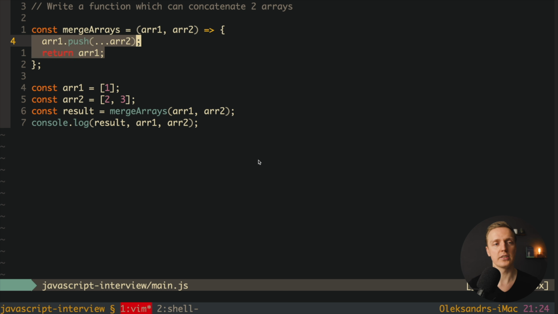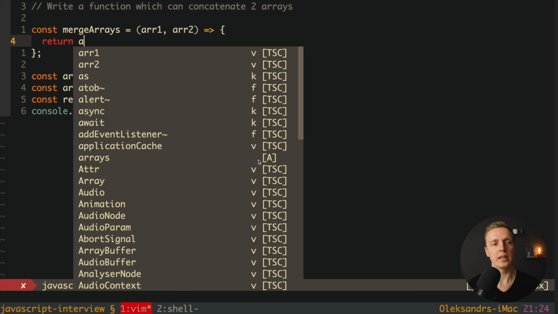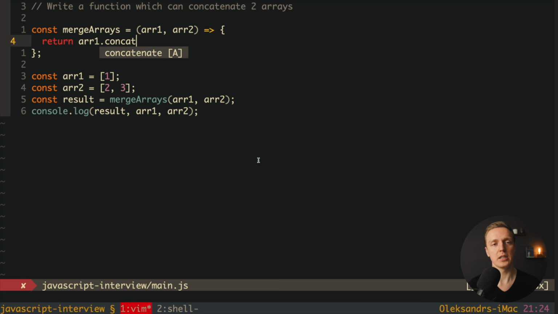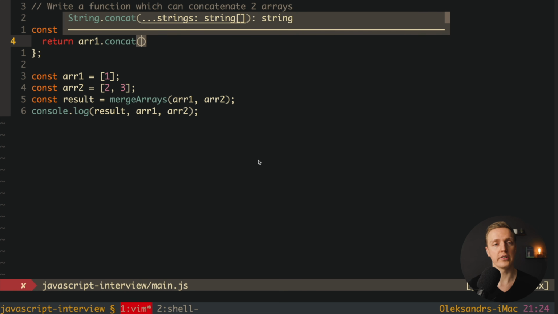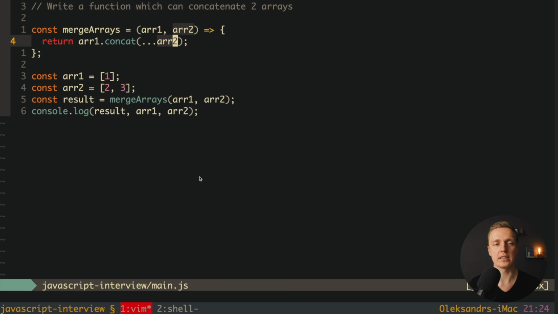So instead of this return and array push, we can write here first of all array 1 dot concat, and we have the concatenate function on the array, and here we're spreading our array 2. Let's check this out. We're reloading the page. Here is our result 1 to 3, and here array 1 is 1 and array 2 is 2, 3. And this is exactly the correct approach because concatenate does not mutate an array. In this case it will return a new array. This is why everything is fine.